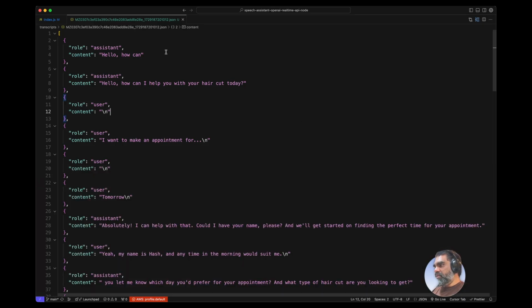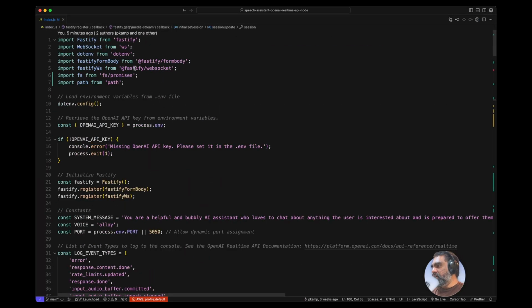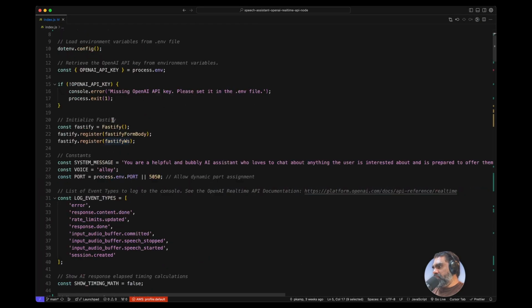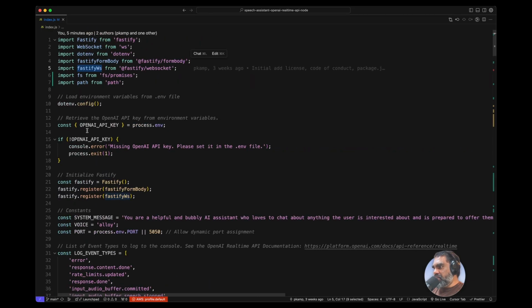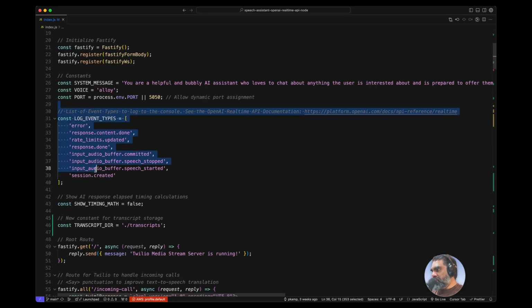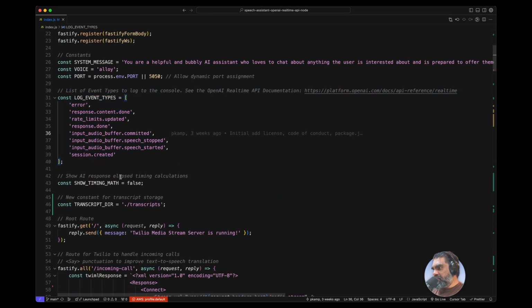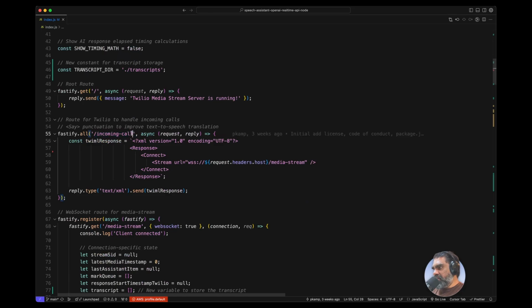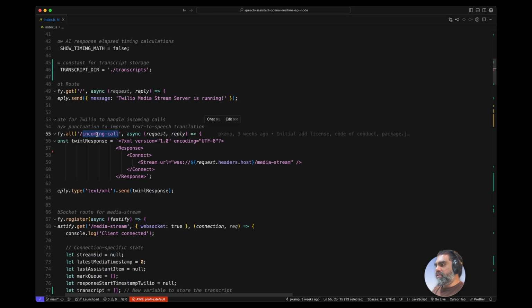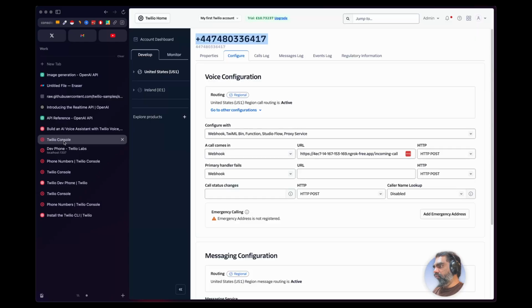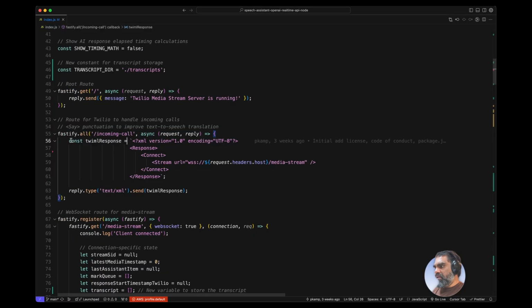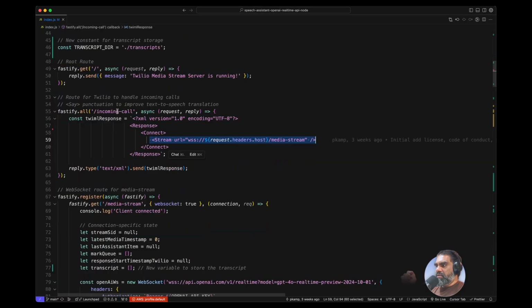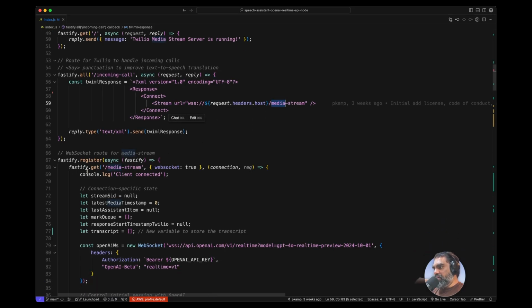Maybe I can make sense of the code now actually. So what it is doing is it is using Fastify, which is a WebSocket management library from Node.js, and it is setting some events, listening to incoming call, which is the webhook that we set here in the Twilio console. And when that happens, reply with TwiML as a response to that incoming call request. And that includes the URL. And then Twilio connects it back to this media stream URL, which is here.